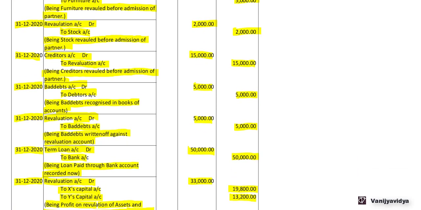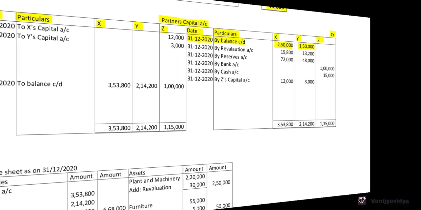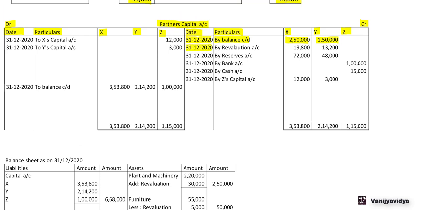Then revaluation account debit to bad debts. Then term loan to bank account. Again no partners capital account. Now here revaluation account debit to X capital account to Y's capital account. This is distribution of revaluation profit. So 19,800 and 13,200. So on the credit side of partners capital account, on 31st December 2020, by revaluation account X 19,800, Y 13,200.